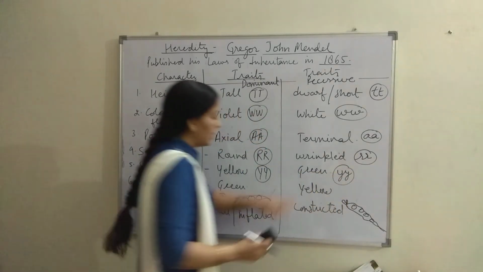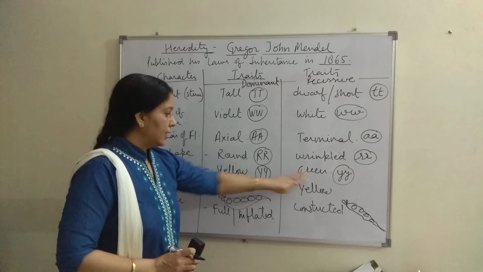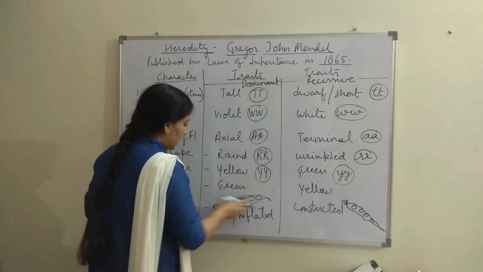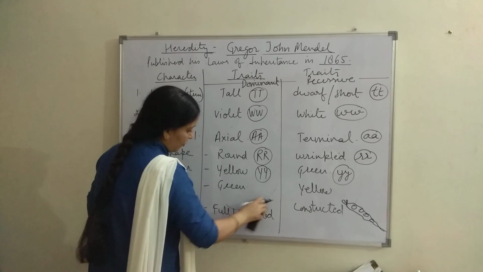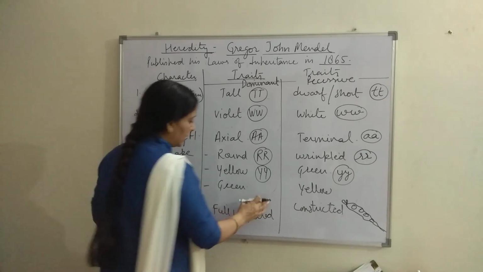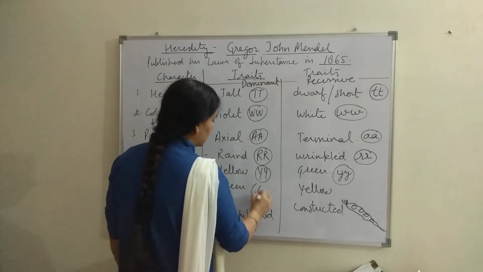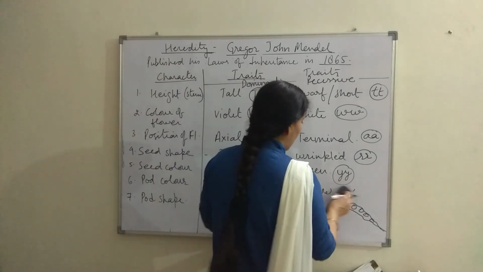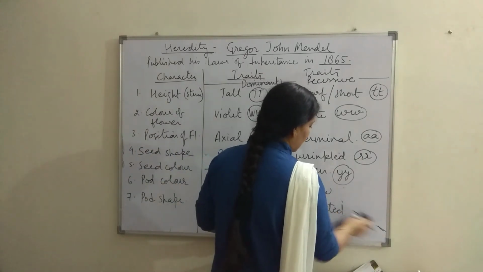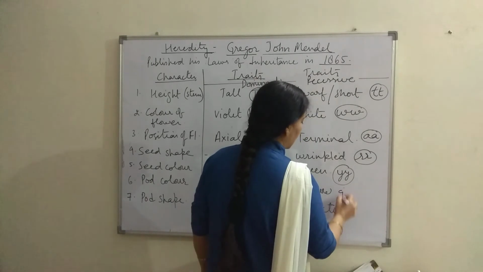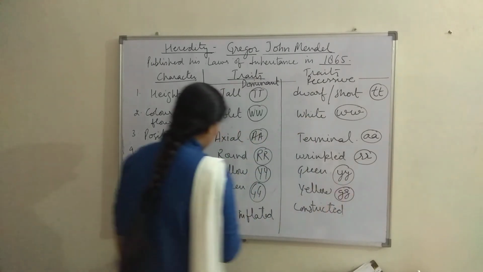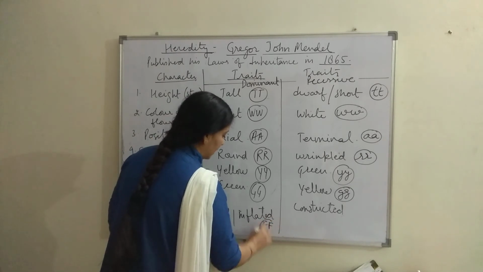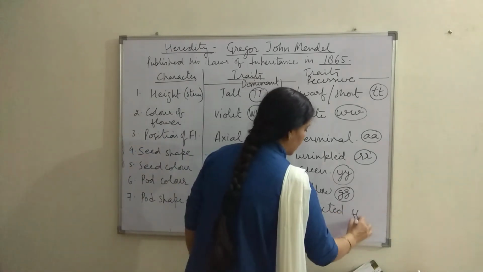You will not write G for green. It is going to be a small letter of the dominant trait. These letters are called factors that we know as genes today. Green means capital G, yellow means small g. Inflated or full, for this we will take capital F, and here it is going to be small f.